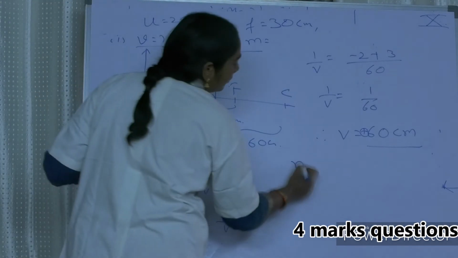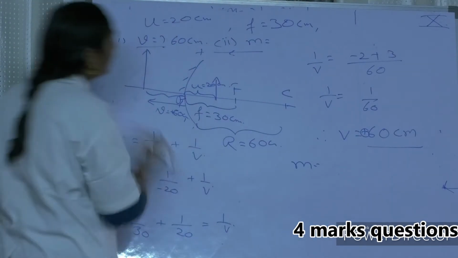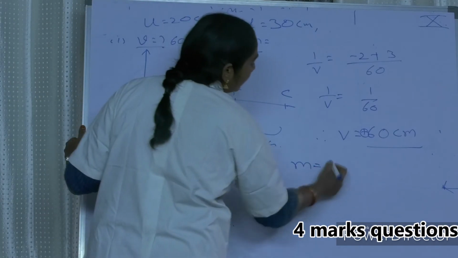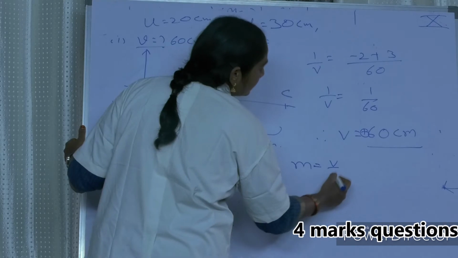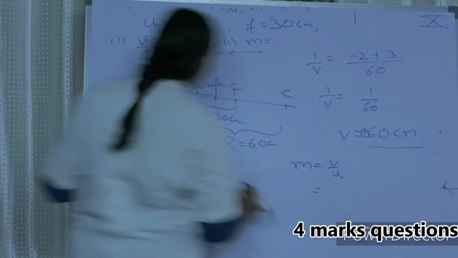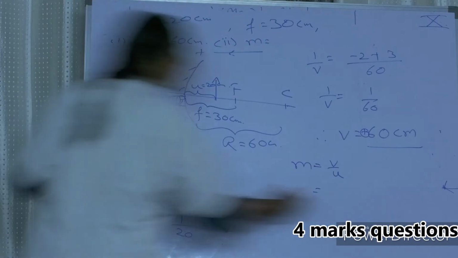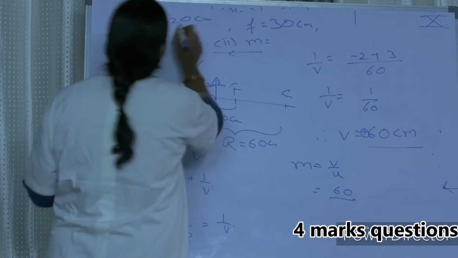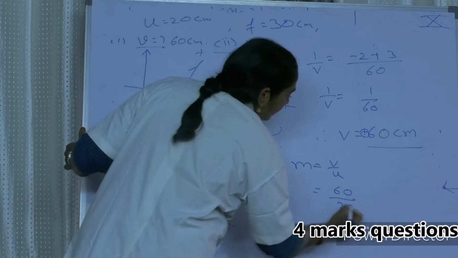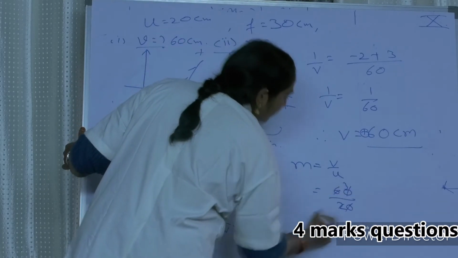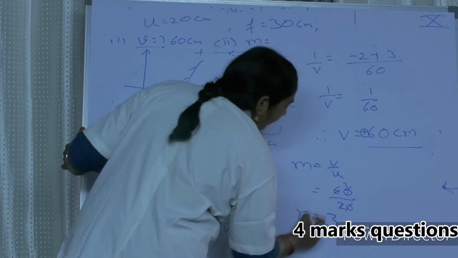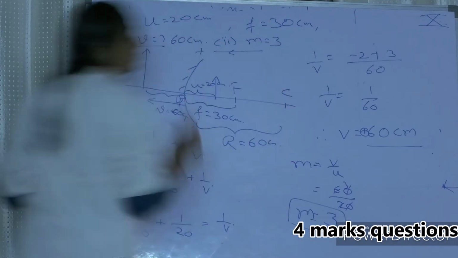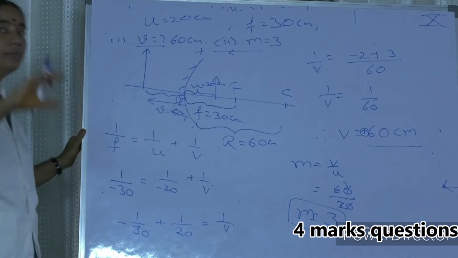The heights are not given, so we already know that the image distance by the object distance gives the magnification, that is 60 by the distance of u, which is 20. So that is 3. Magnification doesn't have any units, so the magnification value is 3. So the object is magnified 3 times.